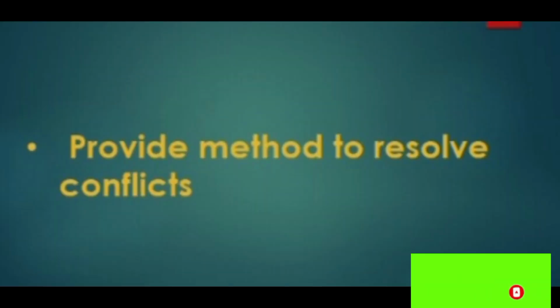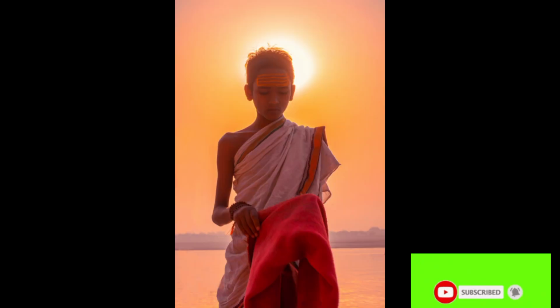Fourth point, democracy provides a method to resolve conflicts. Democracy provides a method to deal with differences and conflicts, as different people have different opinions and interests. We know that people belong to different regions, speak different languages, practice different religions, and have different castes.